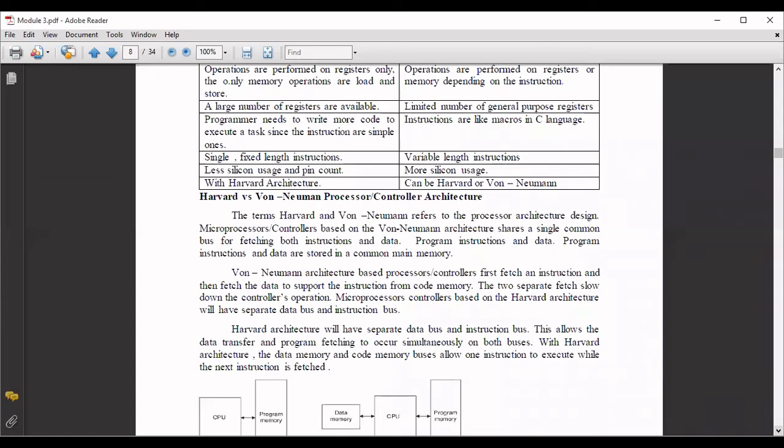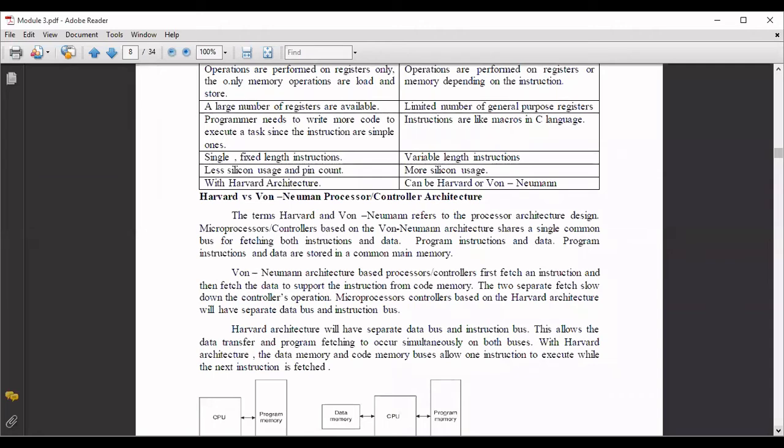So it slows down the operation of that particular controller or microprocessor, because whenever you are using a single common bus for fetching an instruction, at the same time you cannot fetch the data. So for that reason you need to wait. Once it finishes, then only you can go for the next fetch operation.